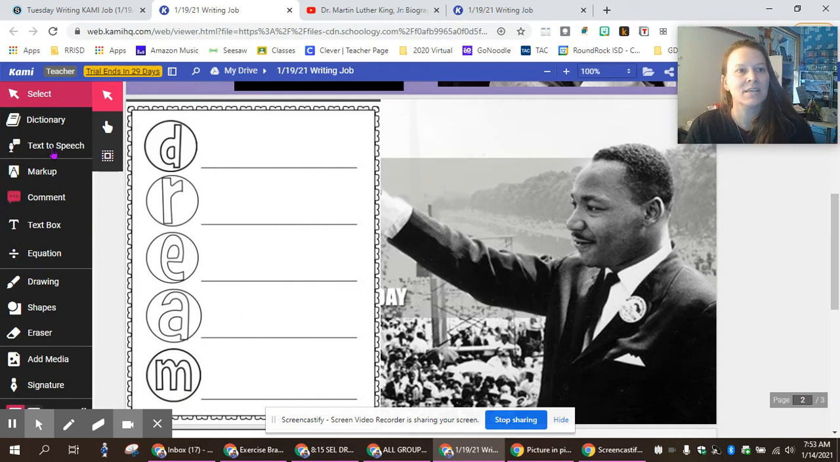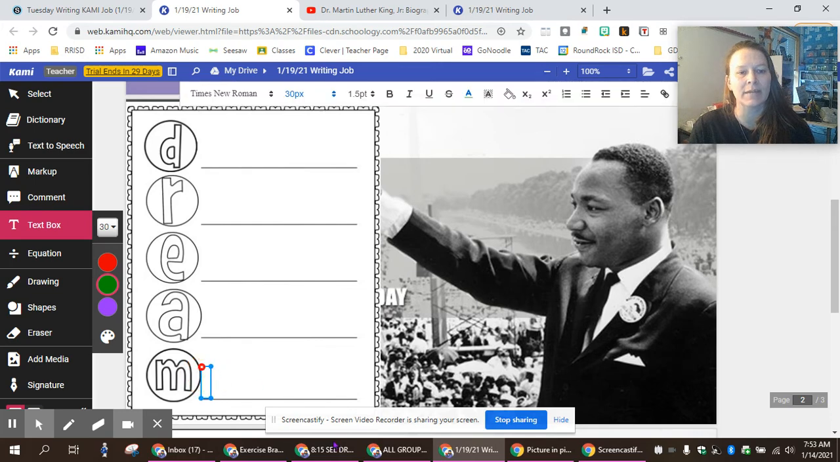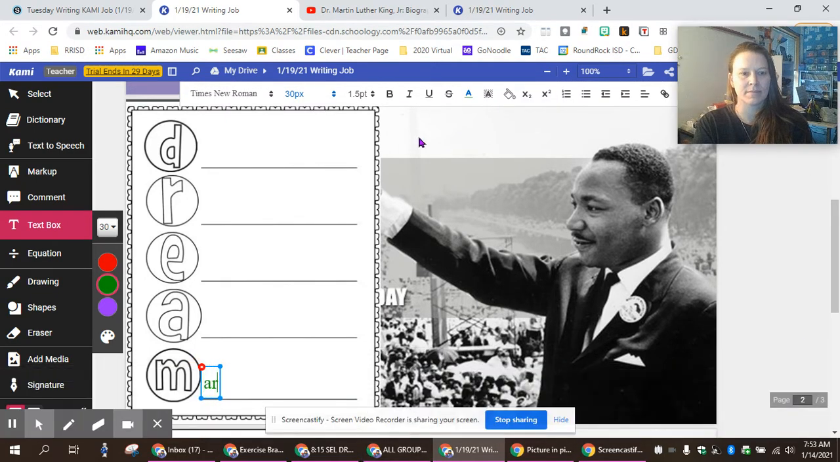I see an M. So I'm going to go down here and I can use text for typing, and I can change my colors and have fun if I want to. But whenever I'm ready to type on Kami, I click where I want it to type. Okay. Excuse me. And then I type what I want, okay?